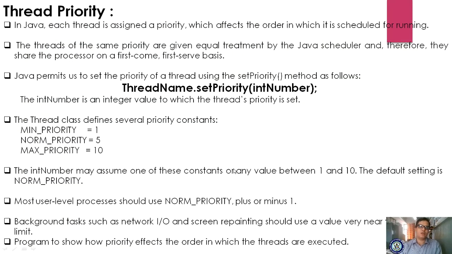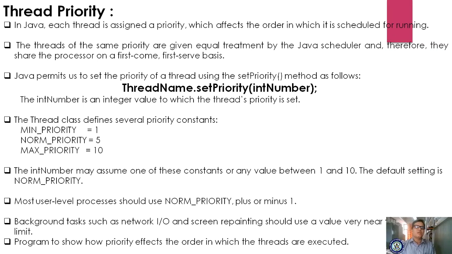Now we are moving to thread priority. In Java, each thread is assigned a priority which affects the order in which it is scheduled for running. So what do we mean by priority? As you know, it means preference, right? If n threads are executing at the same time, then we have to coordinate the threads, so we also have to give a priority to a thread. If you don't give the priority of a thread, as we have learned in your operating system, there are drawbacks, such as inappropriate audio and video. Why? Because all the threads enter at the same time.